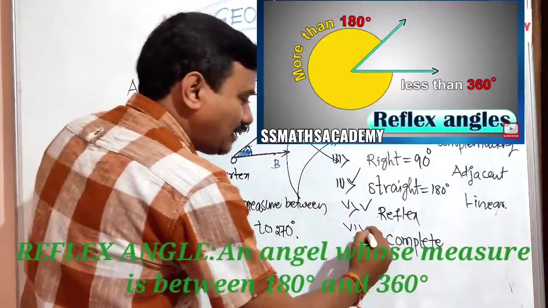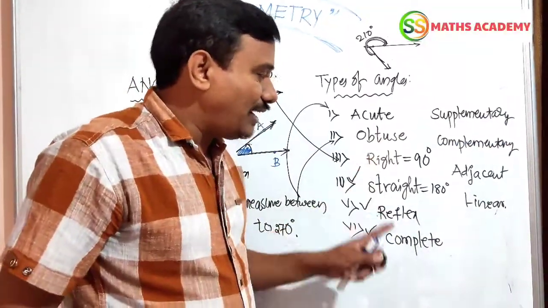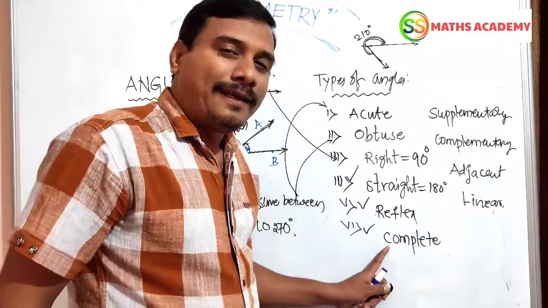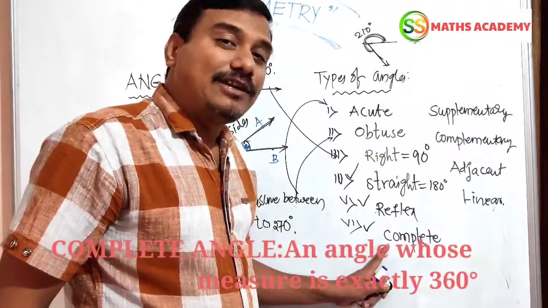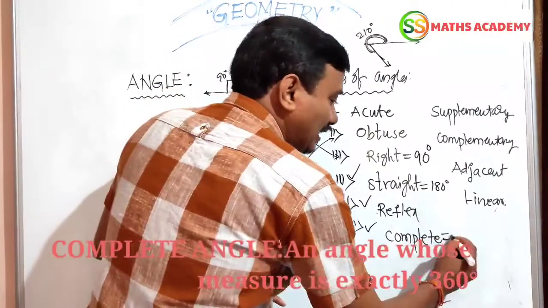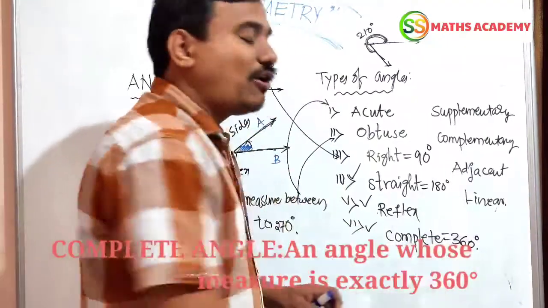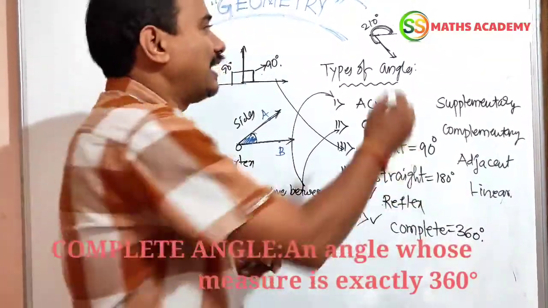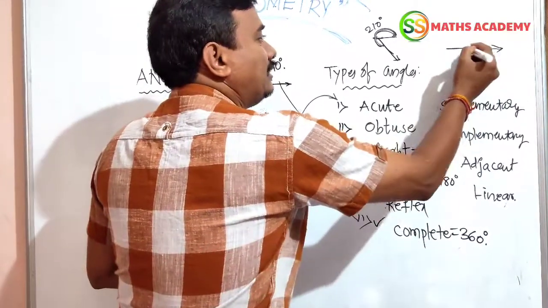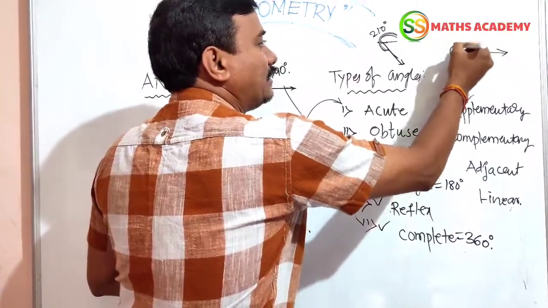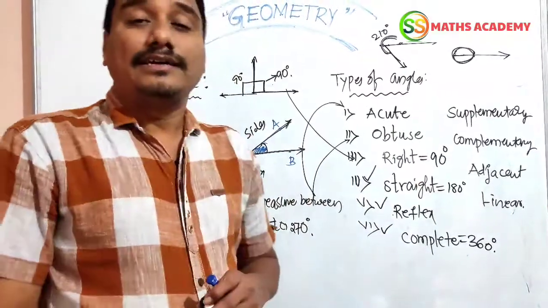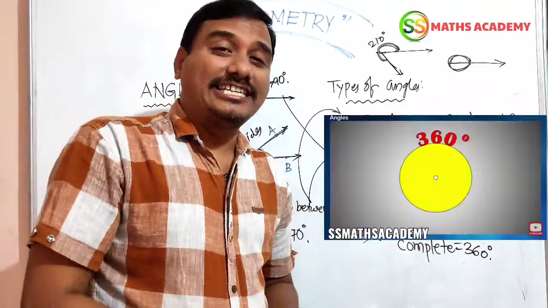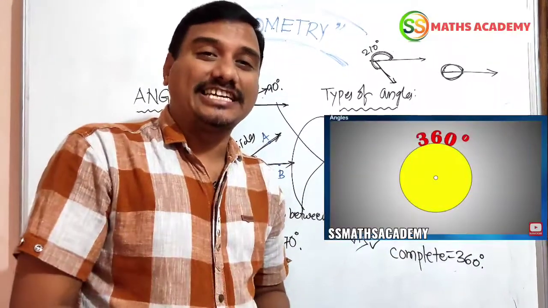Right? Next, complete angle. By the definition of right and straight, we can get complete angle also very easily. An angle whose measure is exactly 360 degree, such an angle is called a complete angle. Like this. It is 90. Complete. Then it is called a complete angle. In a complete angle, 4 right angles are there. In a straight angle, 2 right angles are there.